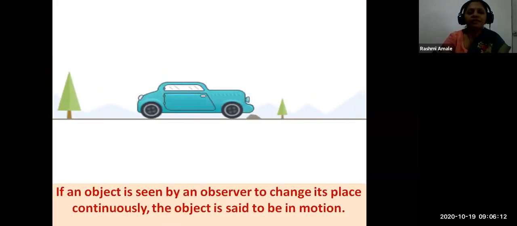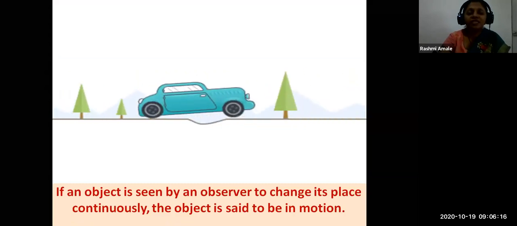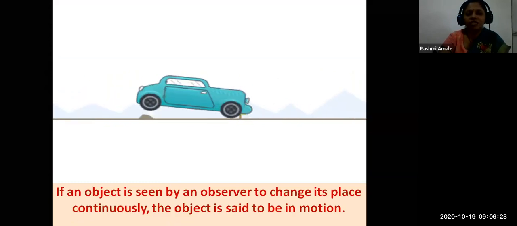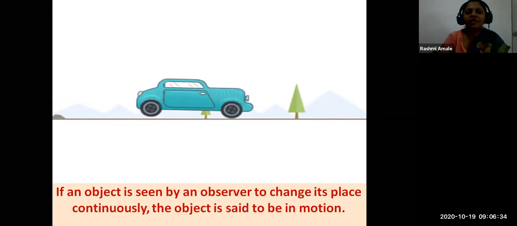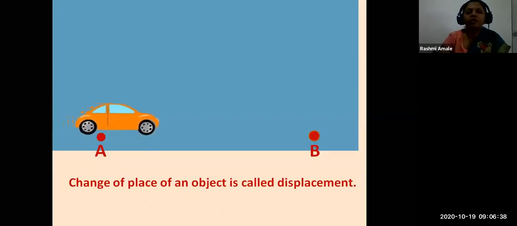If an object is seen by an observer to change its place continuously, the object is said to be in motion. Here in this picture, you can see a car is changing its place continuously. So we say the car is in motion. Change of place of an object is called displacement.